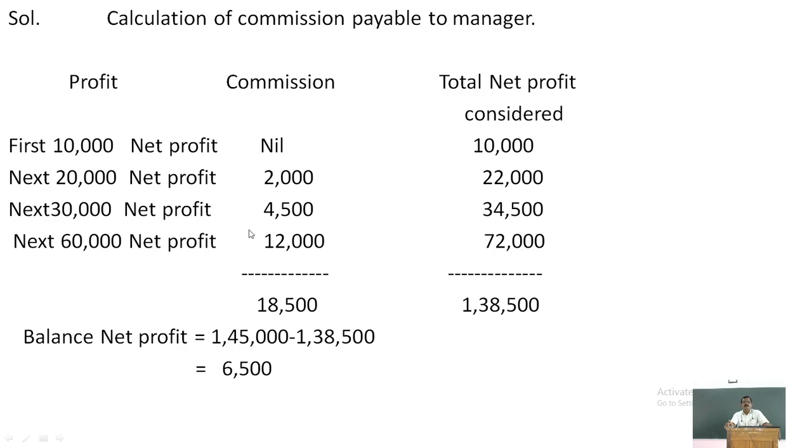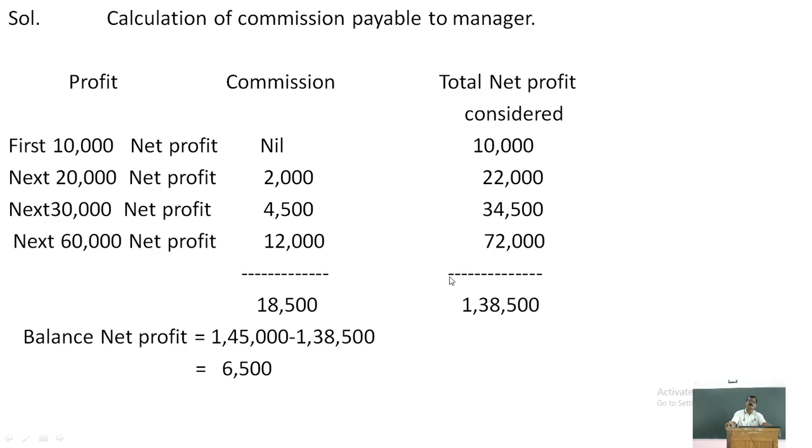And this 12,000 is also commission. This is 20% on 60,000, and this is 72,000, which means 120%. On this, 20% will be 12,000. So the total profit up to 20% commission, before charging commission, will be 1,38,000. This 1,38,000 is the total profit up to 20% commission before charging 20% commission.